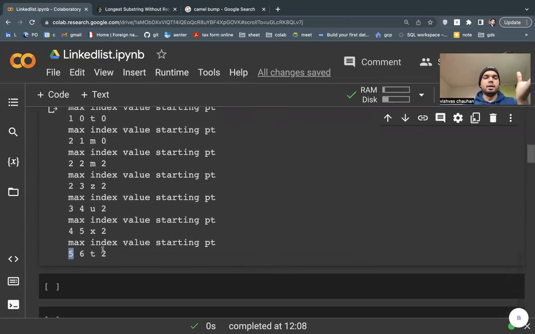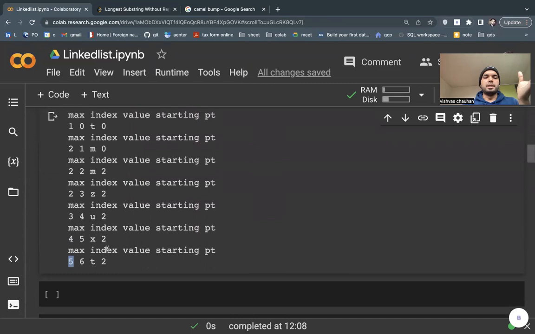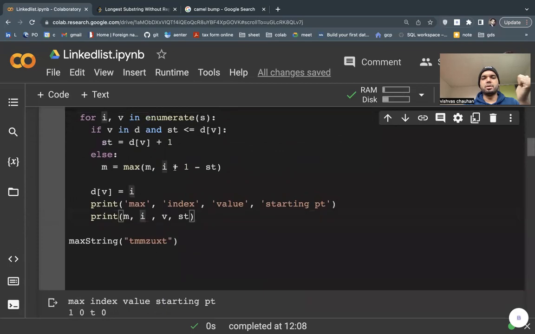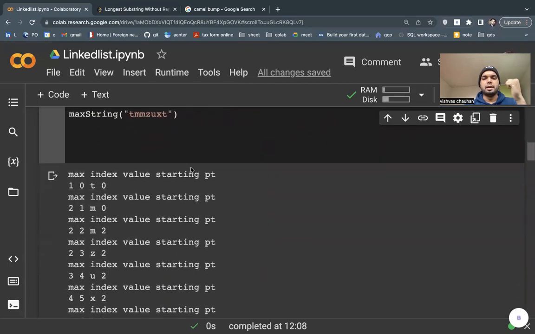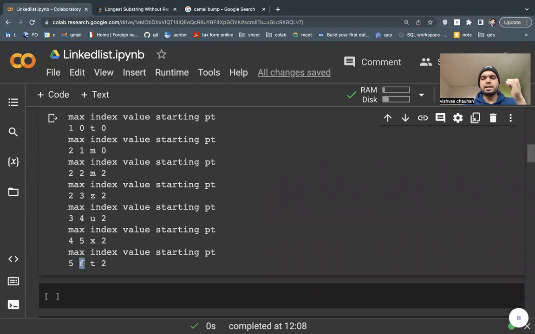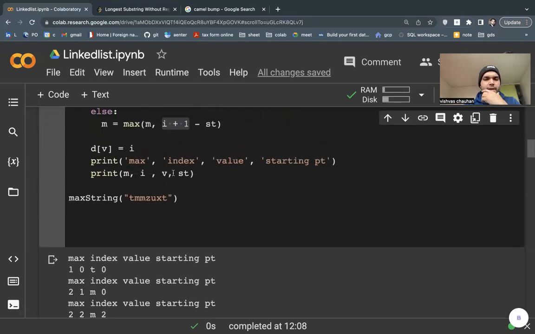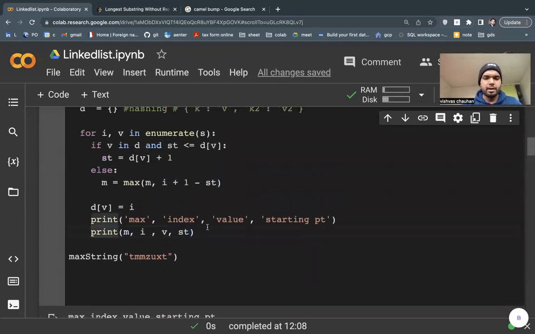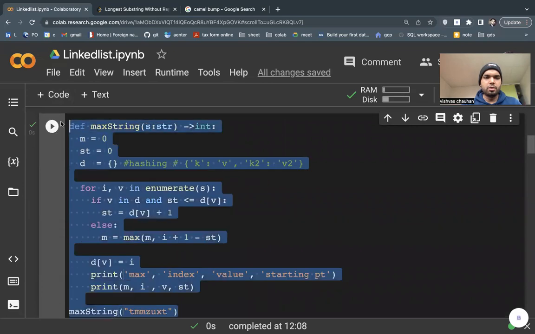So now you get it, index plus 1: 6 is my index, 6 plus 1 is 7, 7 minus 2 is 5, and counting my max. So this formula is working fine. And now I need to copy paste this function.